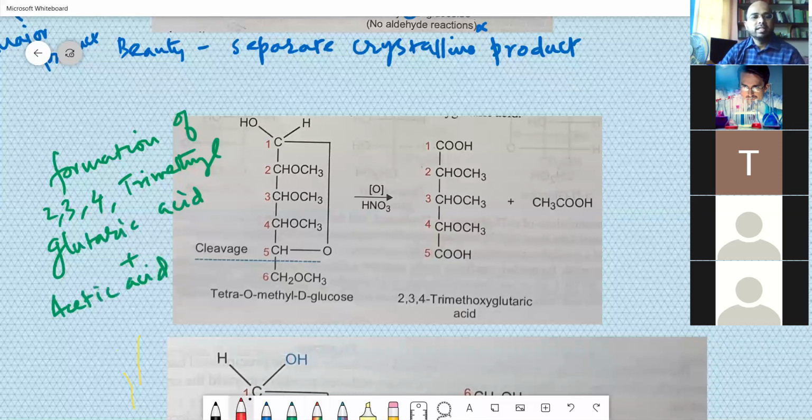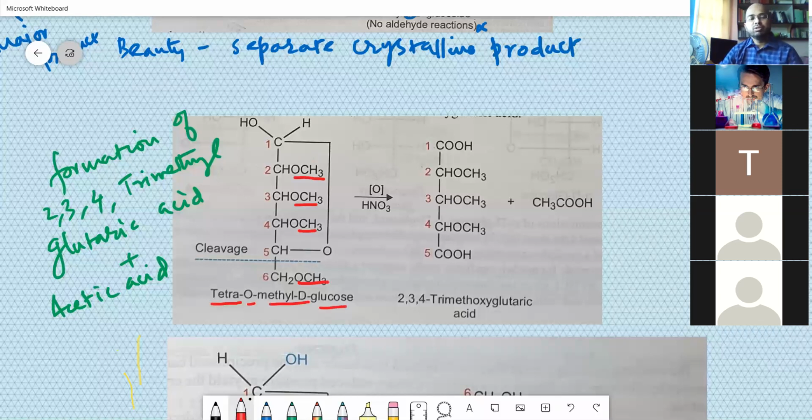So you can see, in the place of OCH3, we have to have OH. OH means glucose. Okay, but what we have done, we have taken the methoxy derivative OCH3. How many OCH3 are there? 1, 2, 3, and 4. So that is why it is tetra-O-methyl D-glucose.